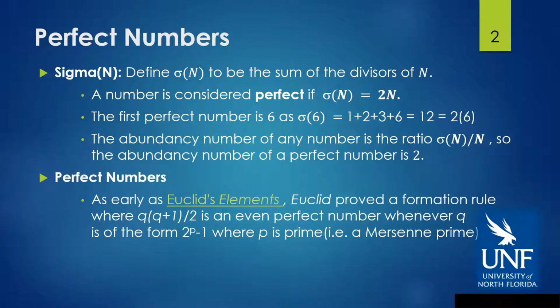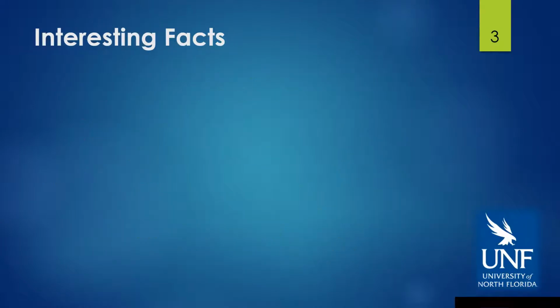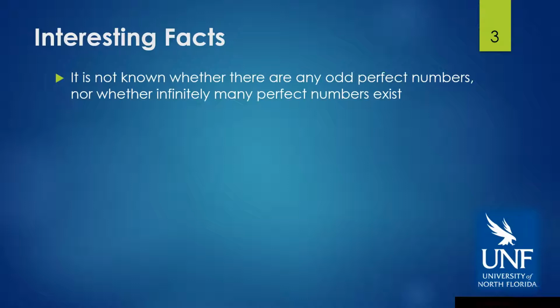As early as Euclid's Elements, two millennia ago, Euclid proved a formulation rule, where q times q plus 1 over 2 is an even perfect number whenever q is of the form 2 to the p minus 1, where p is prime. We now call this a Mersenne prime. Euler, in the 1700s, proved that all even perfect numbers are of this form, and we now refer to it as the Euclid-Euler formula.